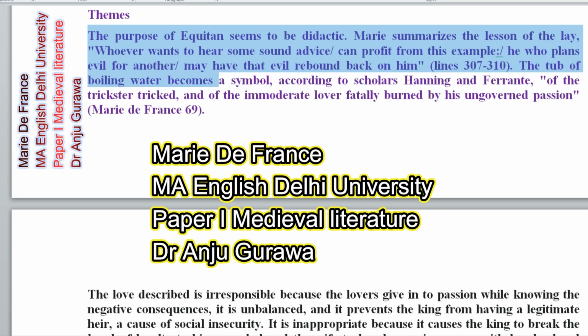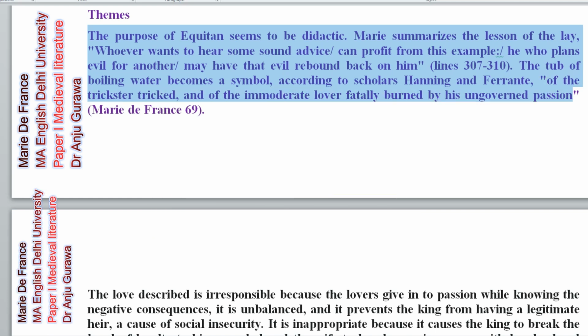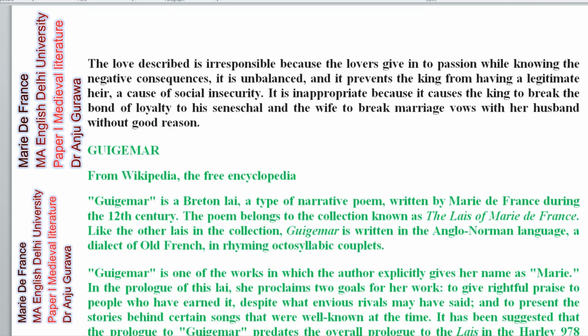The tub of boiling water becomes a symbol, according to scholars Hanning and Ferrante, of the trickster tricked and of the immoderate lover fatally burned by his ungoverned passion. So that's how, if we are tricking or cheating others, then it comes back.